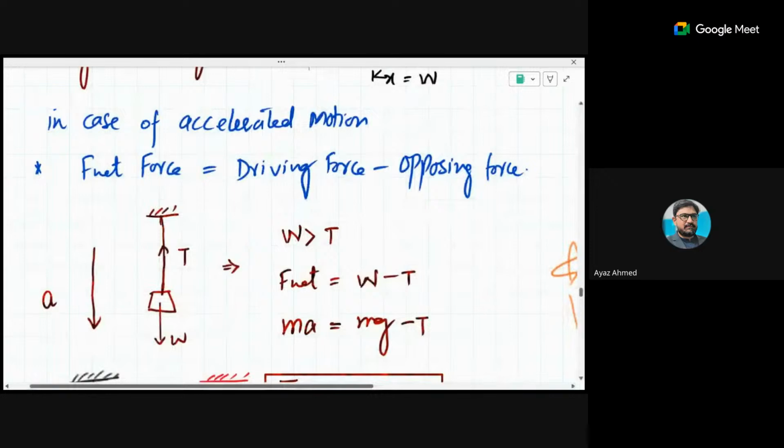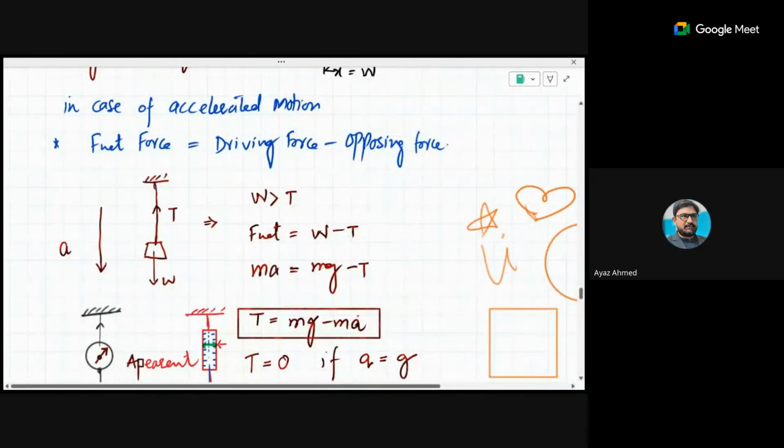But in case of accelerated motion, there are two types of problems which are usually asked to the students. One of them is that an object is accelerating downward. For example, if you have a weight and it is being lowered with the help of a rope and it is accelerating down, in that case, do you believe that weight would be greater than tension? Yes, definitely. When the weight is greater than tension, it means the net force is equal to weight minus tension. So net force is ma, so ma is equal to mg minus T.